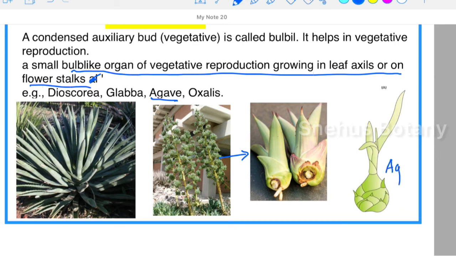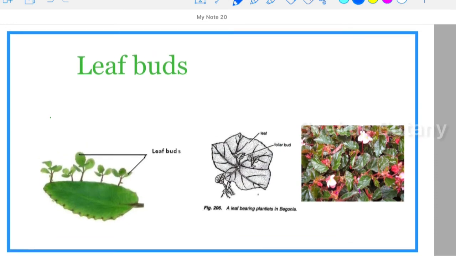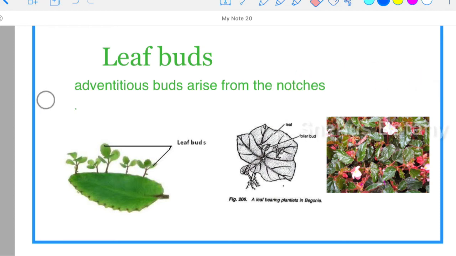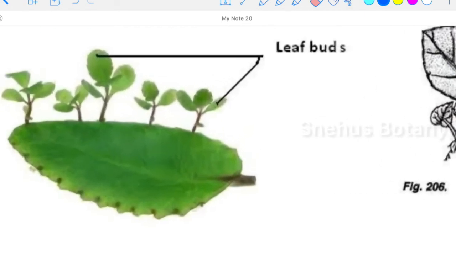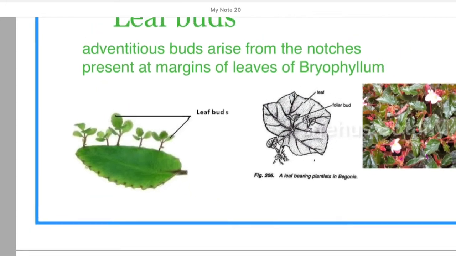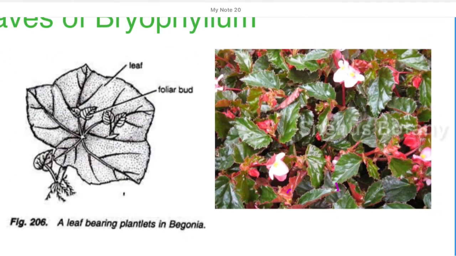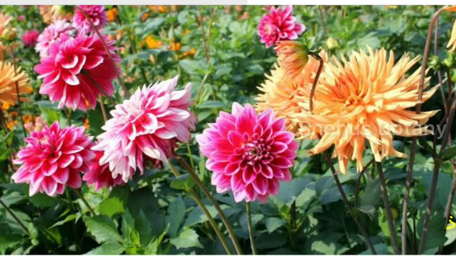Okay, examples: agave, pineapple, Dioscorea, oxalis. Next, leaf buds. You can see leaf buds on the margins of leaves, also on damaged leaves. For example, in bryophyllum, you can see that leaf buds are there on the margins of the leaf. Once the leaf falls, each bud develops into a new plant. And in begonia, when the leaf gets damaged, it will produce new buds which develop into a new plant.